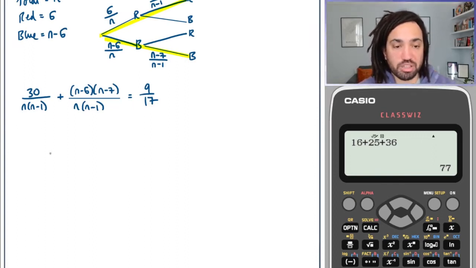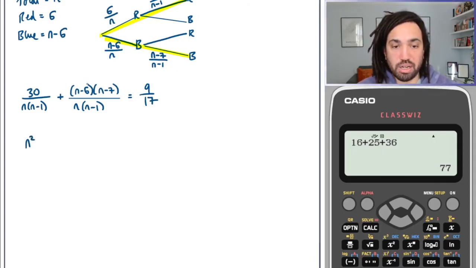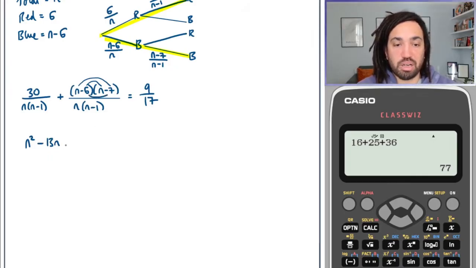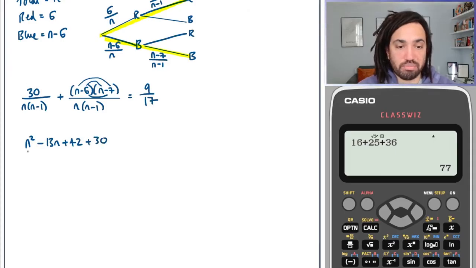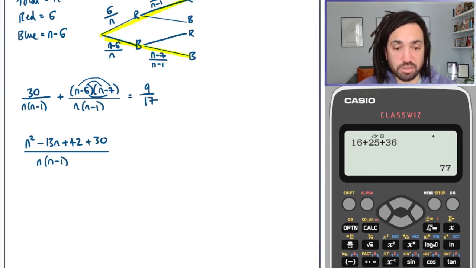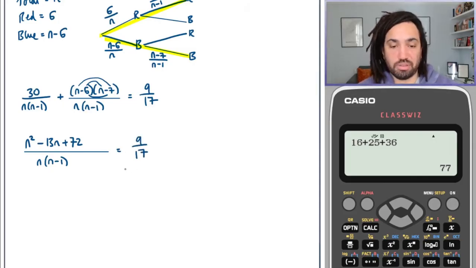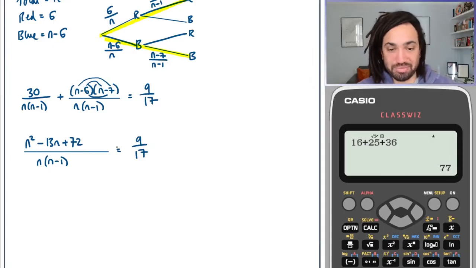Right, now I'm going to expand the top. So I'll do the double bracket here first. I'll get n squared, I'll get a minus 6n, and we'll get a minus 7n. So that makes a minus 13n. And we'll also get plus 42, and we'll have the plus 30 from over here. And that's all over n minus 1. Now 42 plus 30 is 72. So I can get rid of that, and I can write 72 here. Just saving a bit of time just to keep the video length down a bit.